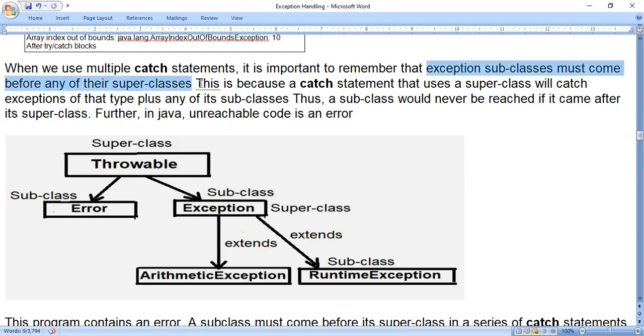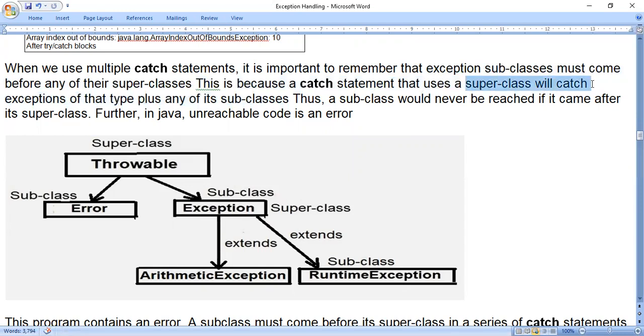This is because a catch statement that uses a superclass will catch exceptions of that type plus any of its subclasses. So when we are using two catch statements, the first catch statement should contain the subclass, and the second catch statement should contain the superclass. If we do the reverse, what happens?